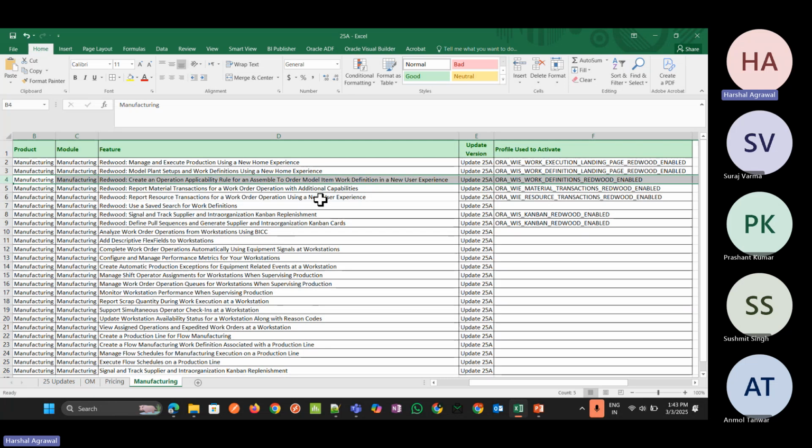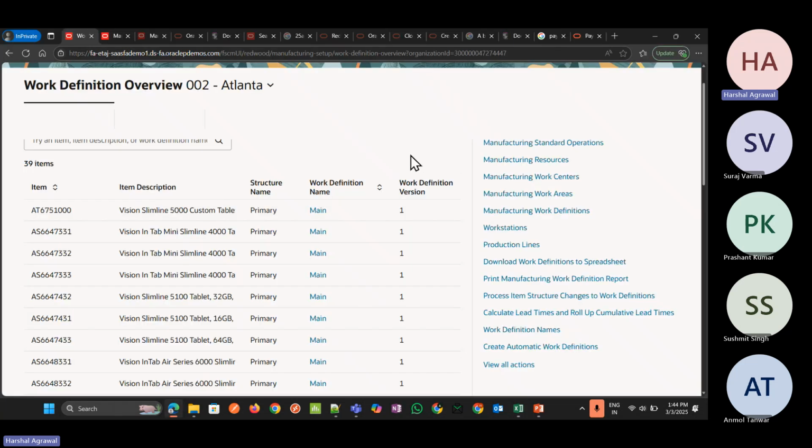For the ATO manufacturing, whatever the different parts are, we need to write a rule based on a certain selection. For example, for the ATO model selection, if the user selects one option, then this work definition needs to be followed, and if the user selects a different second option, then a different work definition needs to be followed, and if the user selects the third option, then another work definition needs to be followed. This we can define in 25A with this operation applicability rule, with a new look and feel in the Redwood pages, which we can see over here.